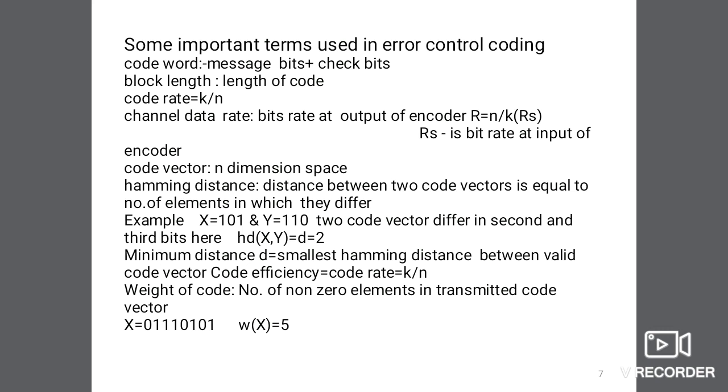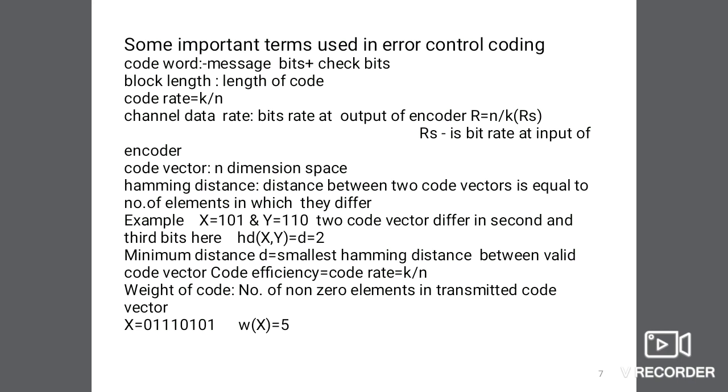Then is Hamming distance. Hamming distance between two code vectors is equal to the number of elements in which they differ. For example, one code is 101 and the other code is 110.